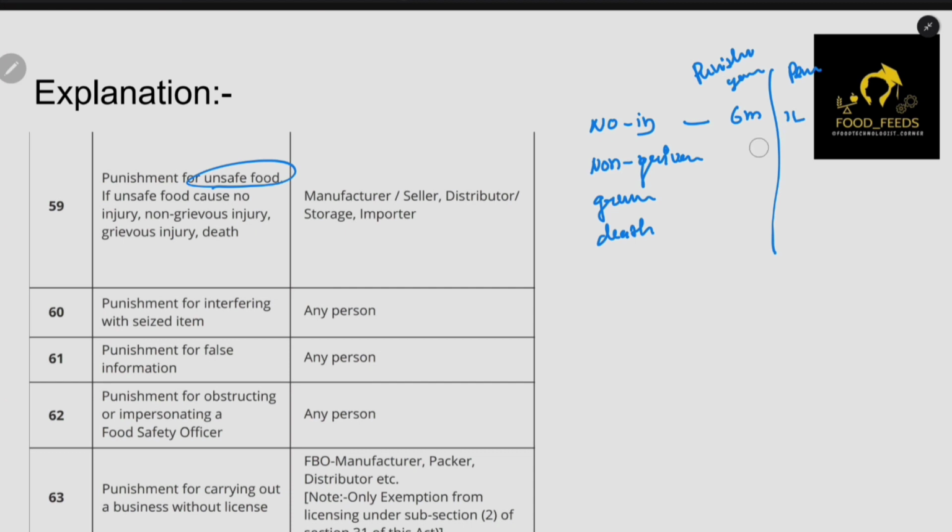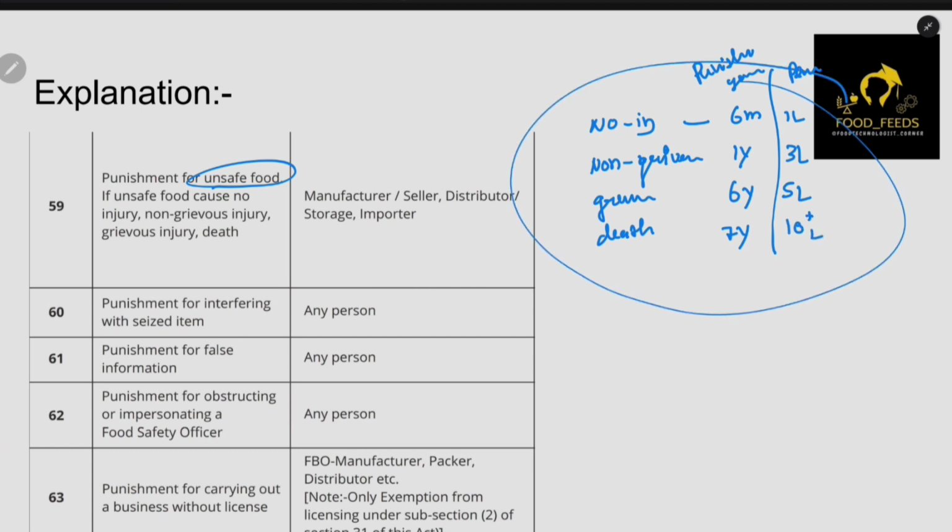It is 1 year, and half of this, which is 3 lakh. Then the same, 6 years and 5 lakh, and 7 years and 10 lakh plus. So remember this table. This is very important, the punishment and the penalty.